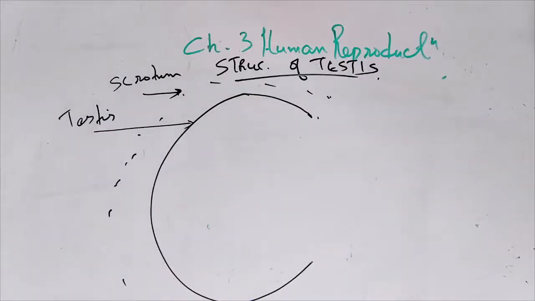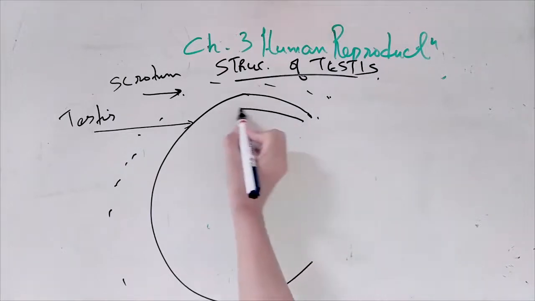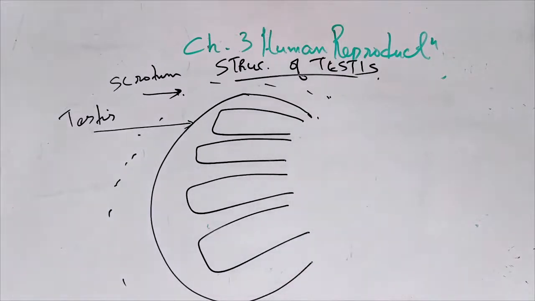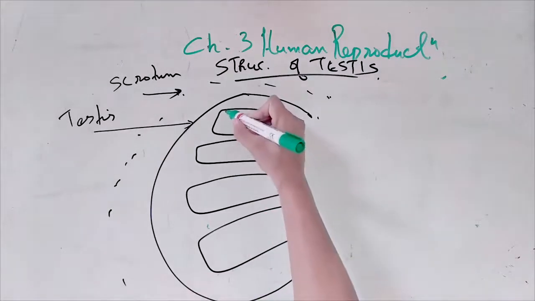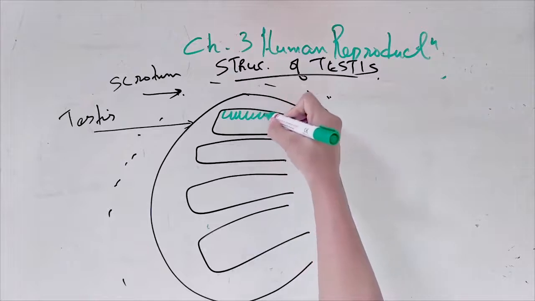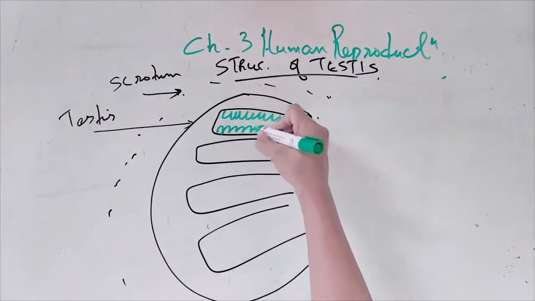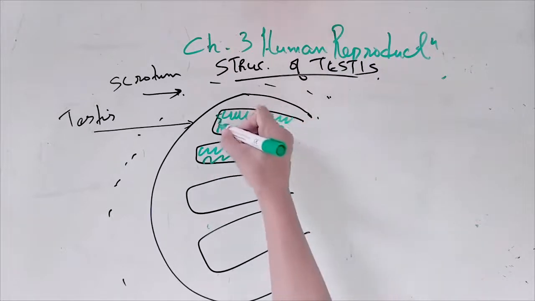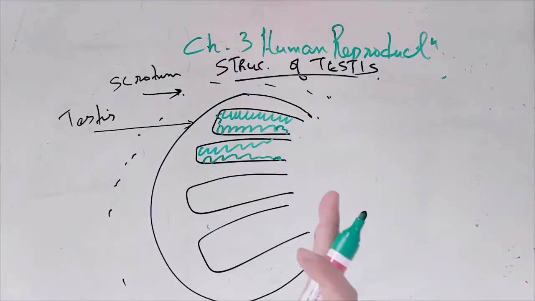Testis. Alright. The compartments. So we have around how many compartments? 250 compartments, right? We have so many compartments. We have the scrotum and we have compartments, and after the compartments inside we have what? Seminiferous tubules, right? So we have so many seminiferous tubules, which are made of so many cells. Tube-like structure, seminiferous tubules. As a whole, seminiferous tubules.